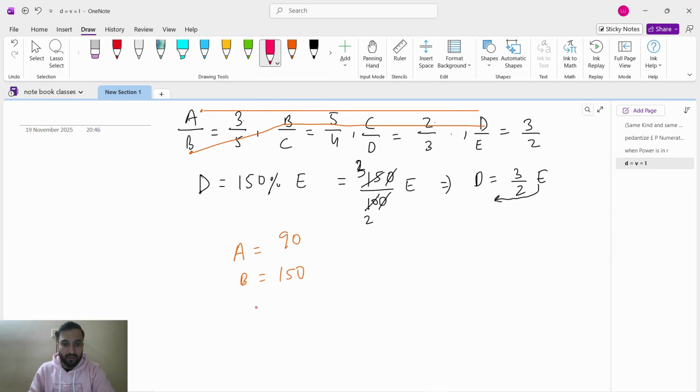Now next is what? Next we have to find C. C is where? Here. C is in the denominator. In denominator means we will start from denominator. We will come B to C. Then again C is here. C to C, then C to D. 5 for the 20, 20 to the 40, 43 the 120.